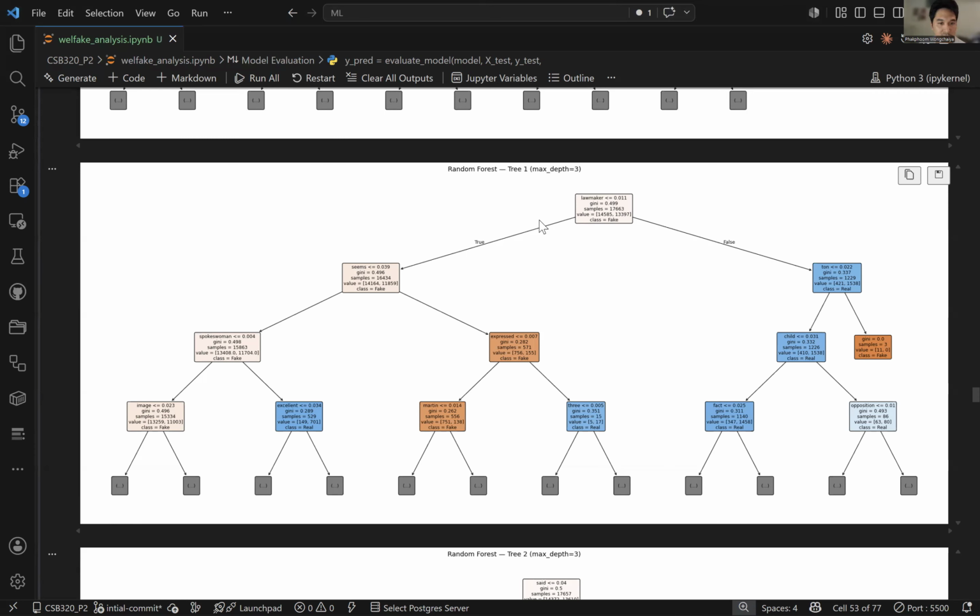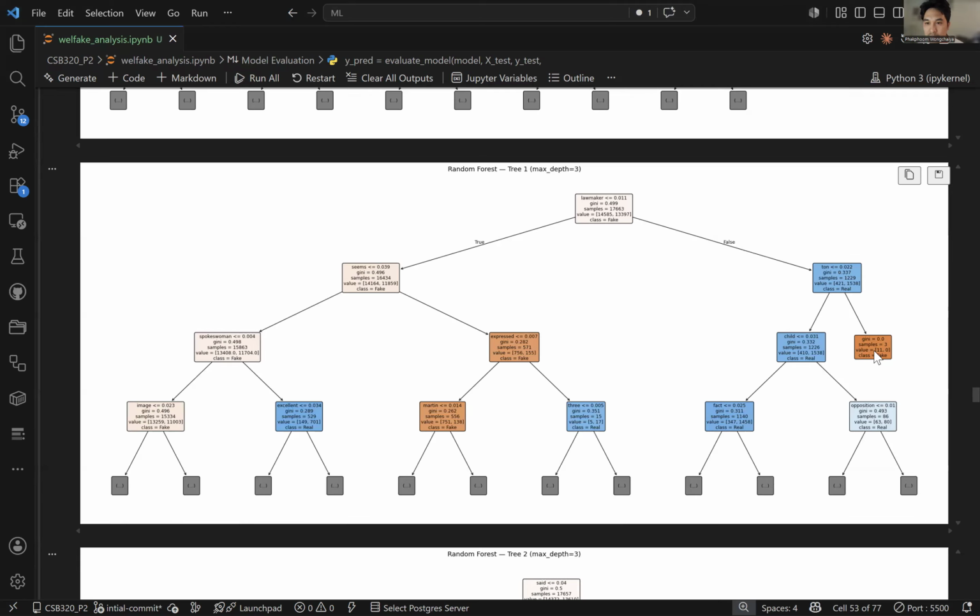And what I'm noticing on the left side here is that words like "seems", "spokeswoman", and "images" have little to no effect on decreasing the impurity, which means that it's just going to keep branching off and branching off until the impurity is zero, right? But if we look on the right-hand side here, "ton" decreased the impurity by about 0.16% here.